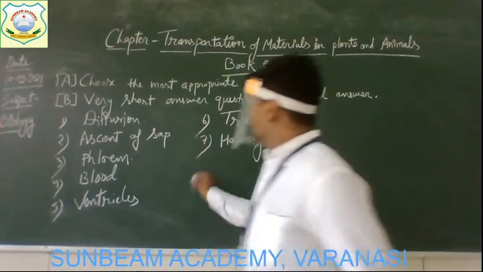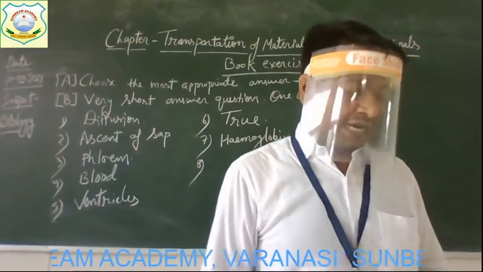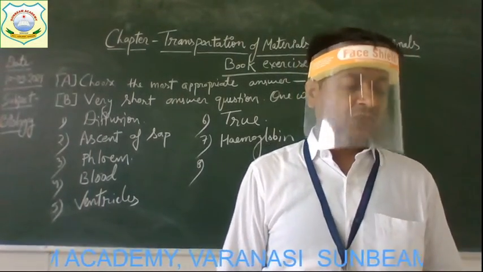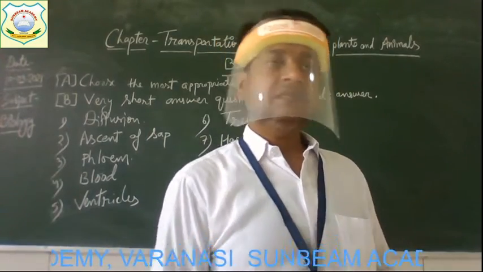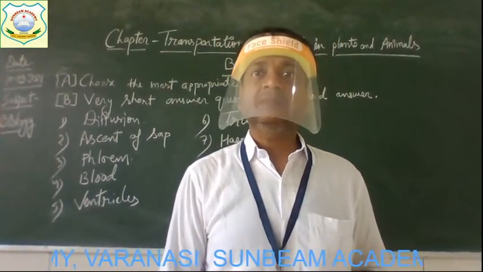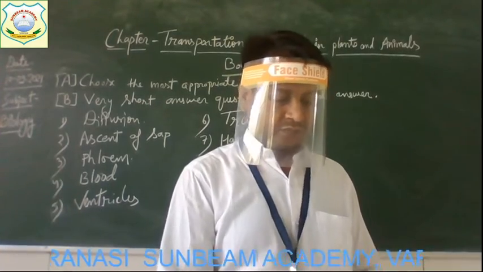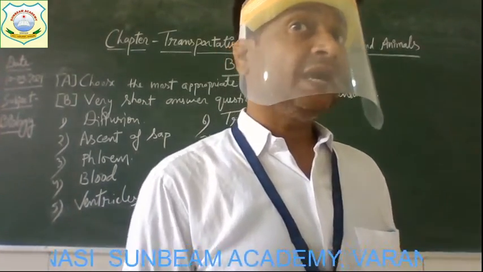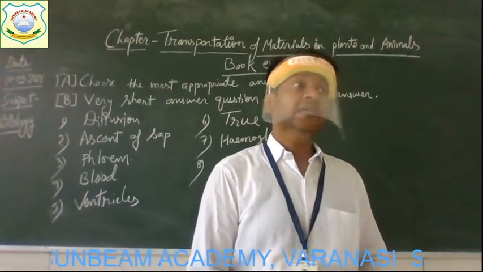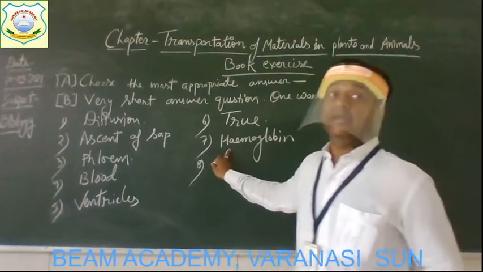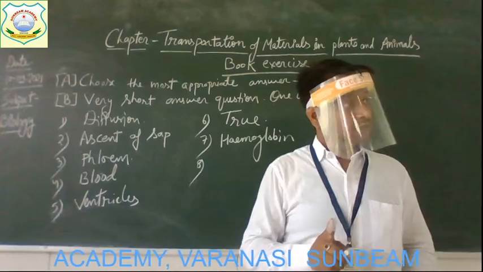Okay? Now, next, question number 8. The color of the red blood cell is due to the pigment. Again, the same question. Our red blood cells have a kind of pigment, due to which the color of the blood looks red. So the name of that pigment is hemoglobin. Okay, and this hemoglobin is a kind of protein.